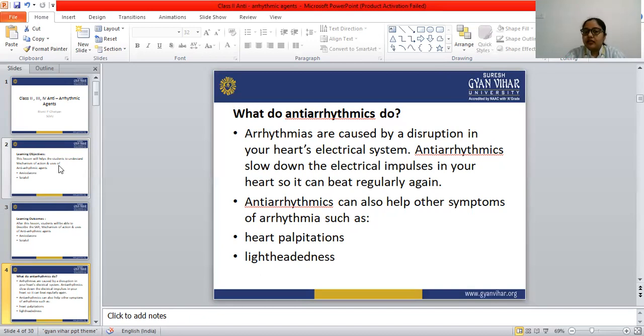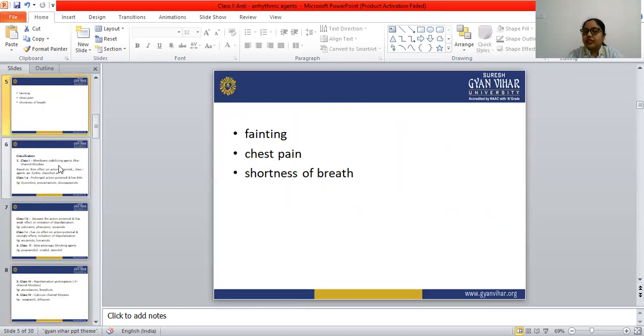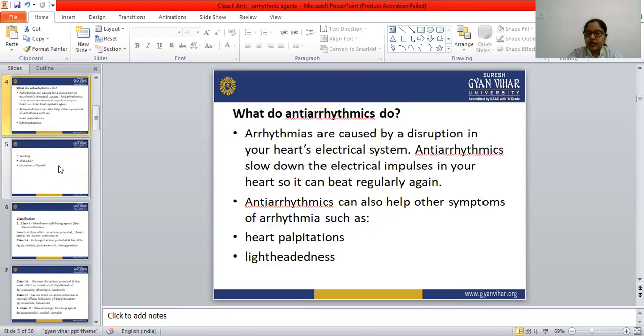They can also help with other symptoms of arrhythmias: heart palpitations, lightheadedness, fainting, chest pain, and shortness of breath. These symptoms associated with arrhythmias are also treated by antiarrhythmic drugs.